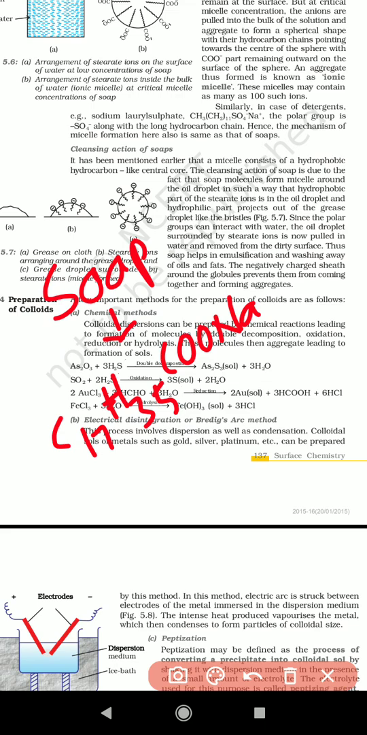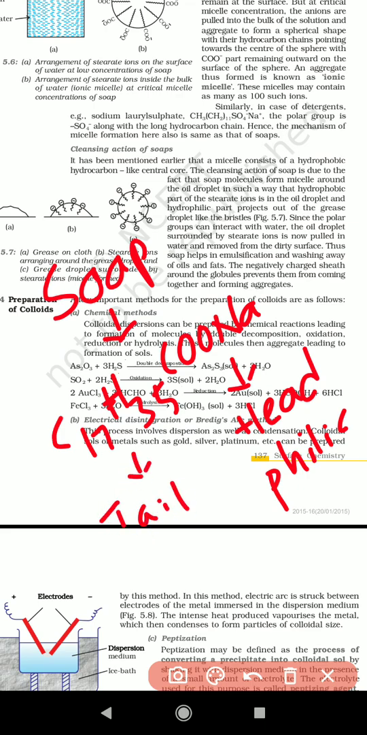In this soap there are two parts. One is called the head part, which is lyophilic, and the other is the tail part, which is called lyophobic. So lyophilic and lyophobic, two ends are present there.